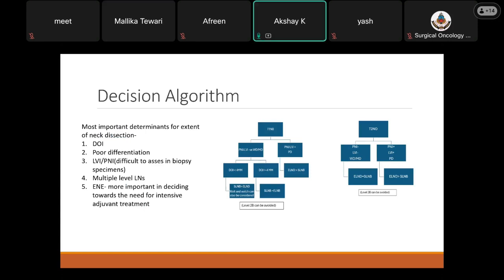Important determinants for extent of neck dissection included depth of invasion, poor differentiation, LVI, and PNI, however, which was difficult to assess in biopsy specimens, multiple level lymph nodes, and ENE, which was the most important deciding factor towards the need for intensive adjuvant therapy.